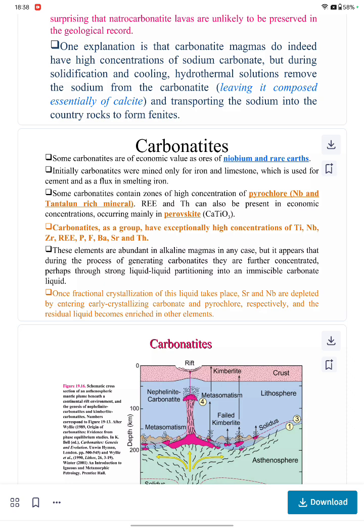Carbonatites as a group have exceptionally high concentrations of titanium, niobium, zirconium, REE, Fe, Ba, Sr, and Th. So these elements are abundant in alkaline magma in any case, but it appears that during the process of generating carbonatites, they are further concentrated, perhaps through strong liquid partitioning into an immiscible carbonate liquid.